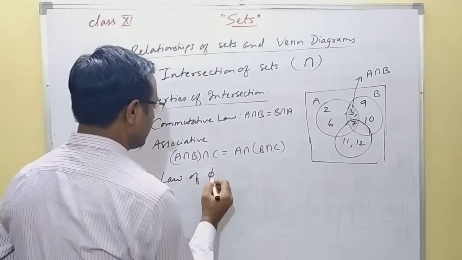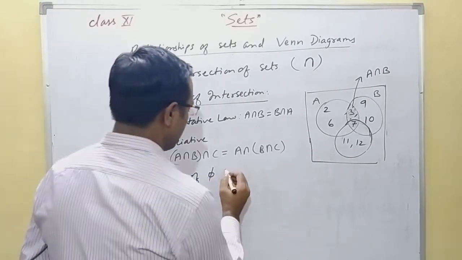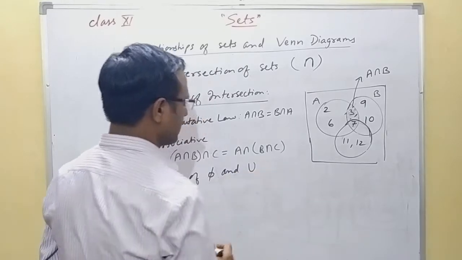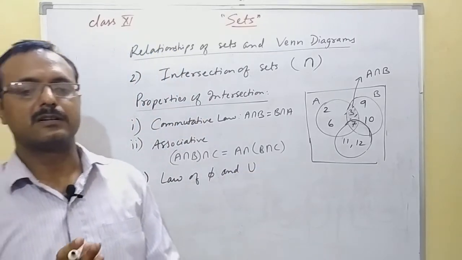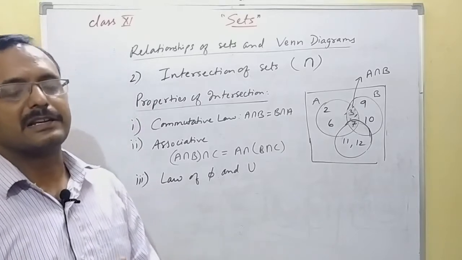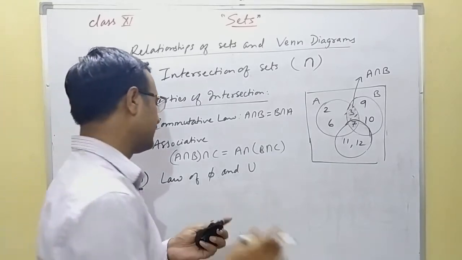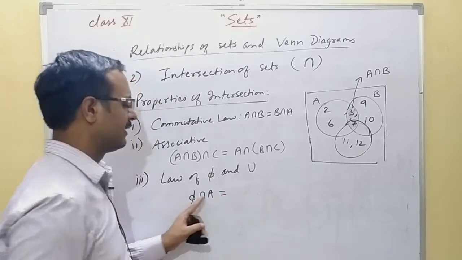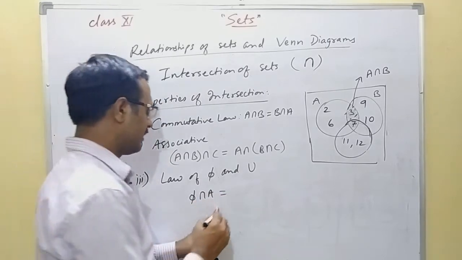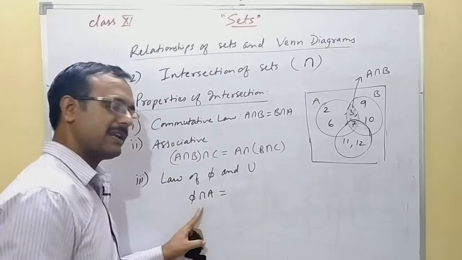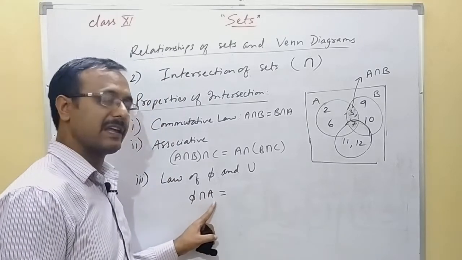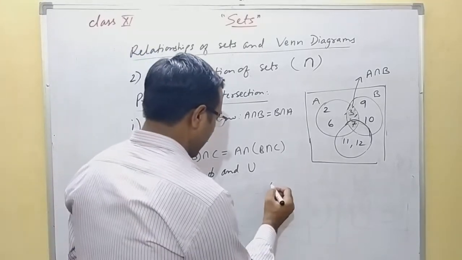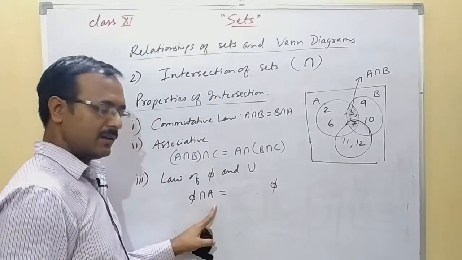Law of phi, that means null set, and U means universal set. So what is the law? If we take the intersection of phi with any set A, then what are you going to get? The common elements between empty set and A will be phi, that is empty.